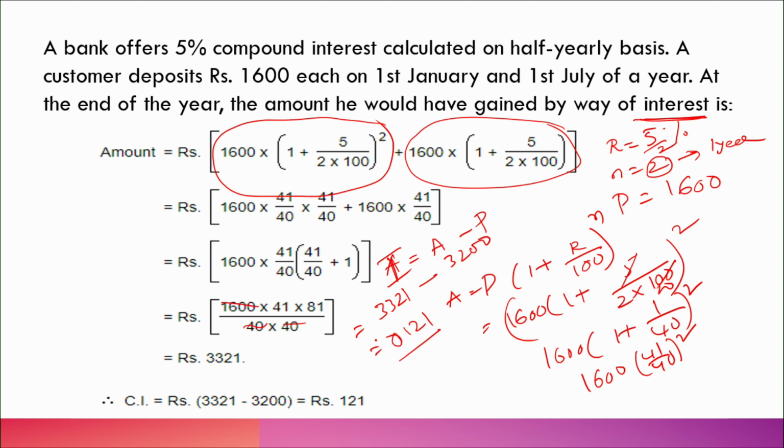121 rupees. So the interest gained by the person who deposited 1600 on the 1st January and one more 1600 on 1st July at the rate of 5% interest rate, he will get 121 rupees. Like you have to write the solution, then you will get the full marks for it. Okay, I understand it. Now, we will see the next question.